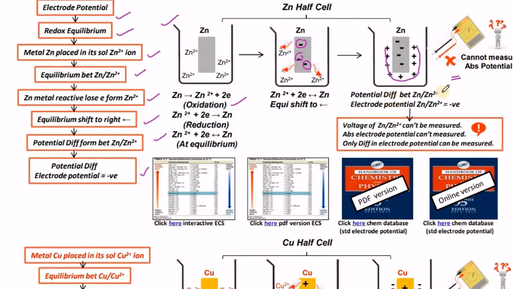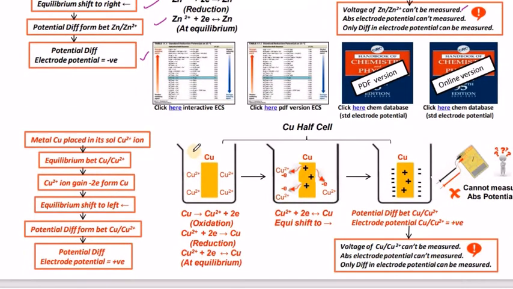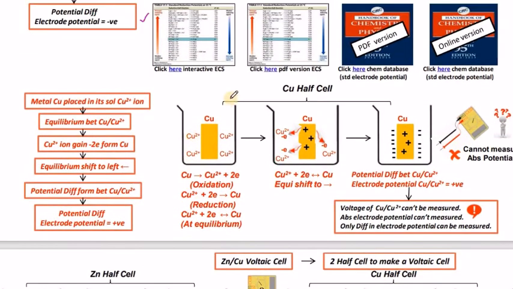So then we cannot measure the potential in these cases. So the potential difference of zinc, Zn2+, is negative. How is it noticed? The voltage of zinc, Zn2+, cannot be measured. The reason is the positive charges here. Absolute electrode potential can't be measured here. Only a difference in electrode potential can be observed. What does absolute mean? Absolute potential cannot be easily measured by taking one single electrode. That is the meaning of it. So the potential difference is negative, but that potential difference cannot be easily measured, absolutely.